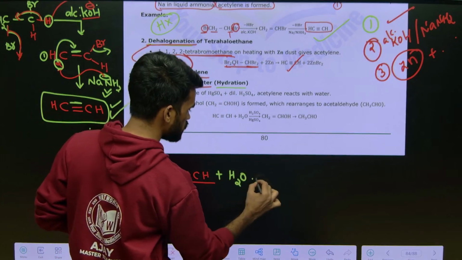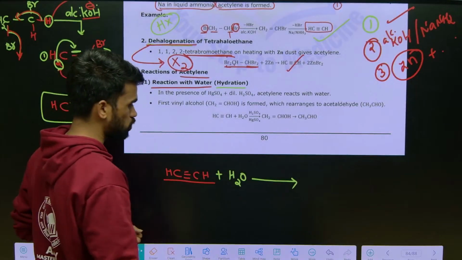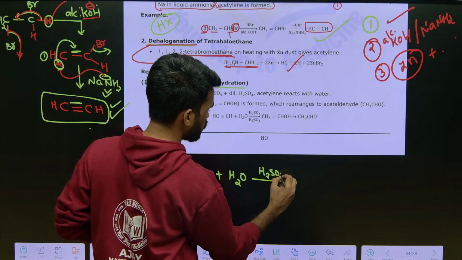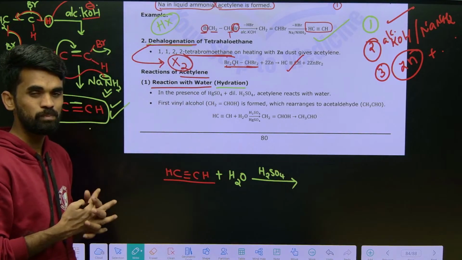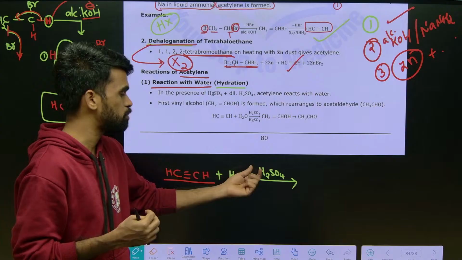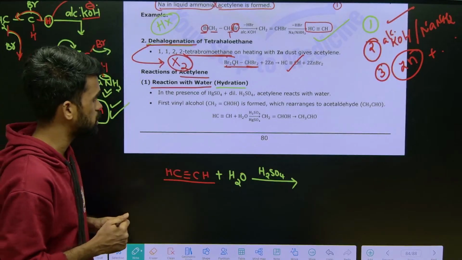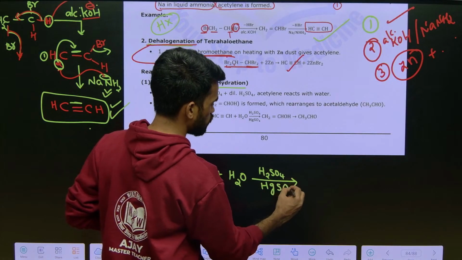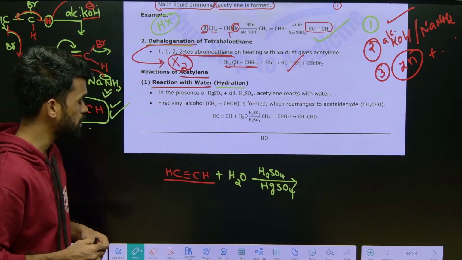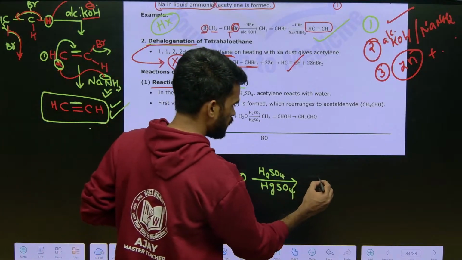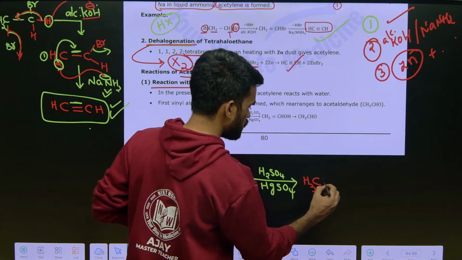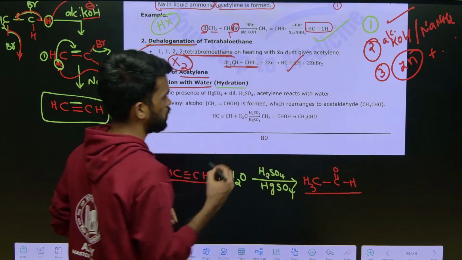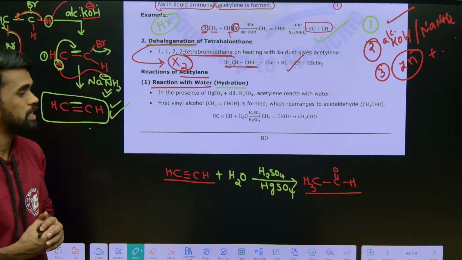This happens in an acidic medium, like H2SO4 is given, some percentage, like 1%, 2%, might be mentioned here. Take sulfuric acid, and along with this mercuric sulfate, HgSO4, that's it. So now this compound will convert into CH3-CHO, that is, acetaldehyde is formed. Acetaldehyde is the product.